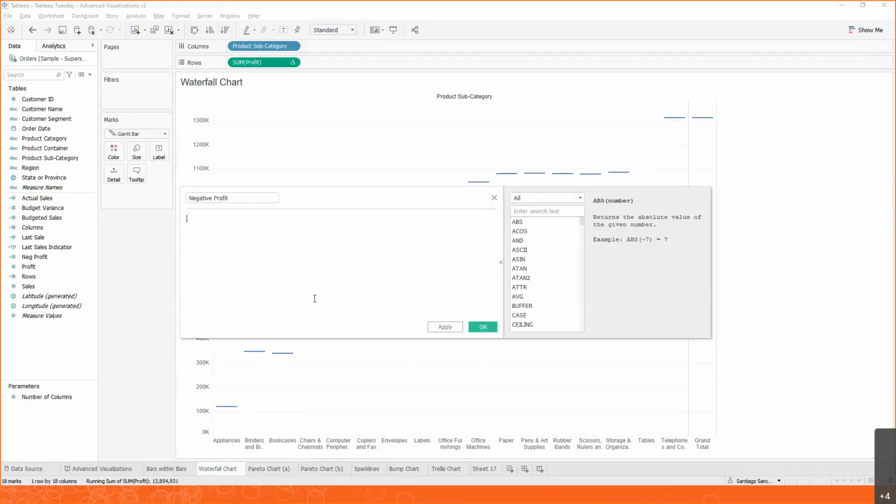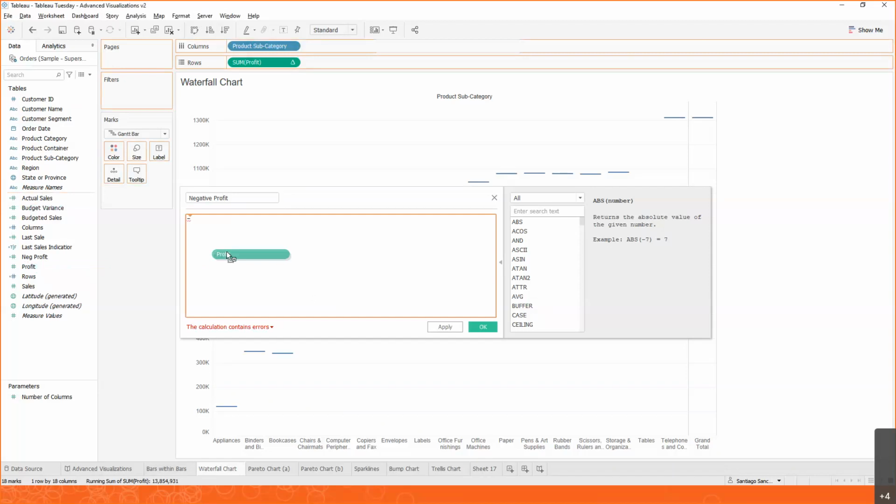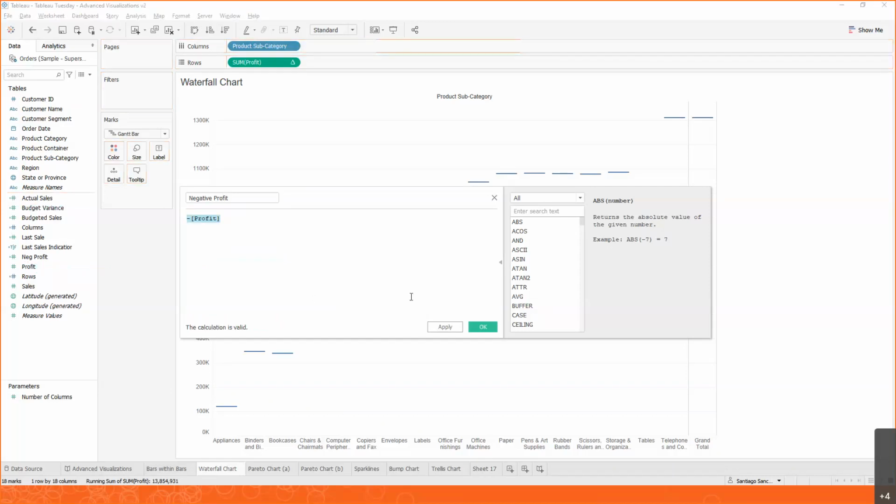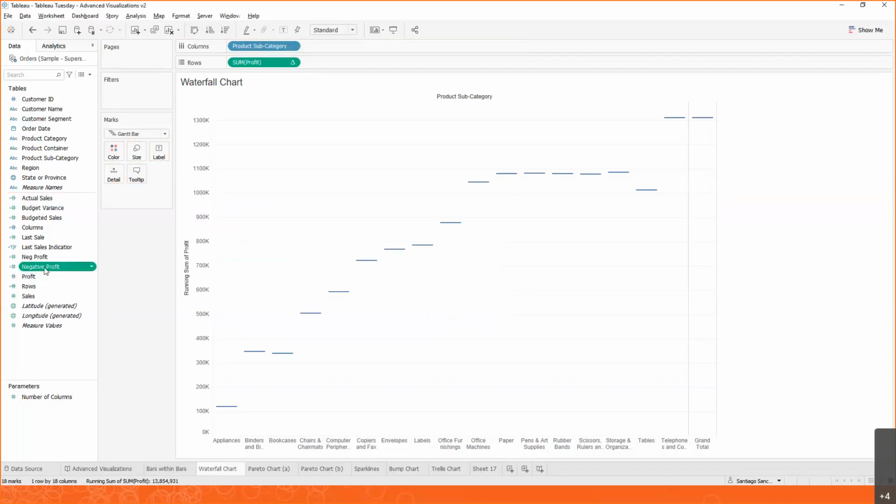profit. This one is going to be relatively simple. All we need to do is change the sign of the profit. So we're going to type minus, and we're going to do profit. Just so you can see that, all it's going to do is change the sign of the profit. It's going to make it negative. As we can see, this is valid. But with this, what we can do now is just get to size.